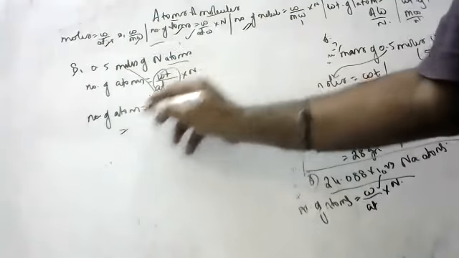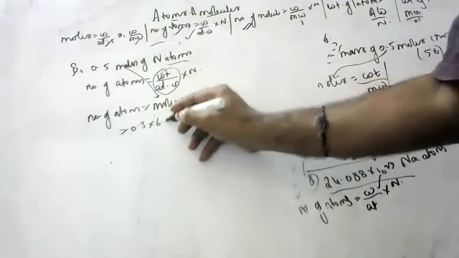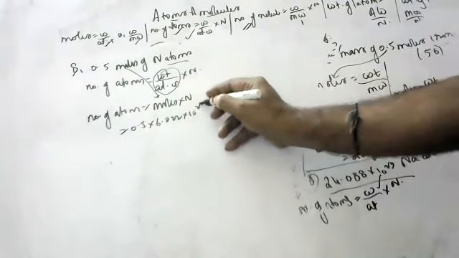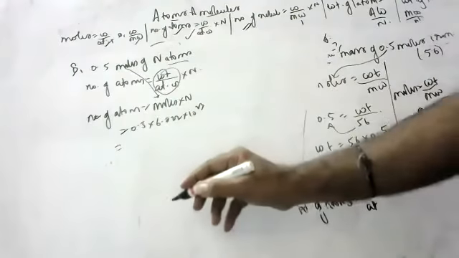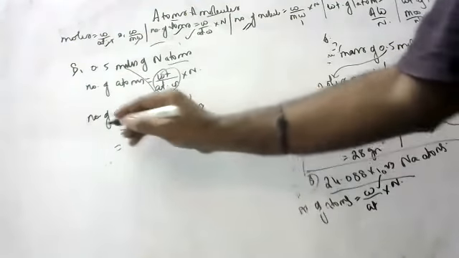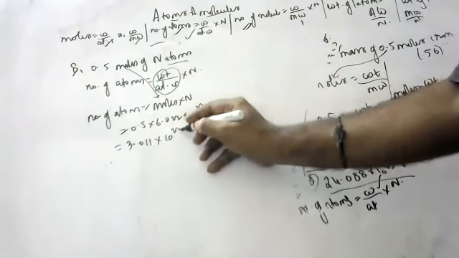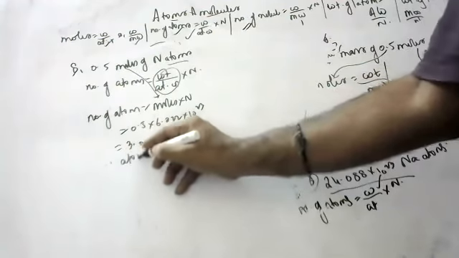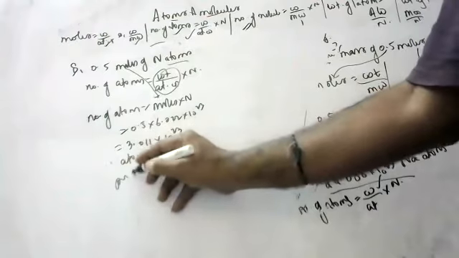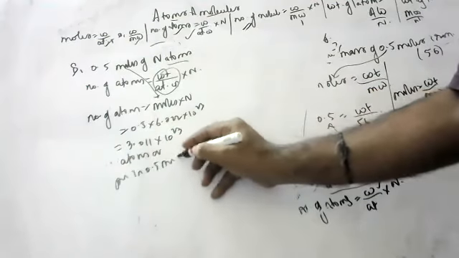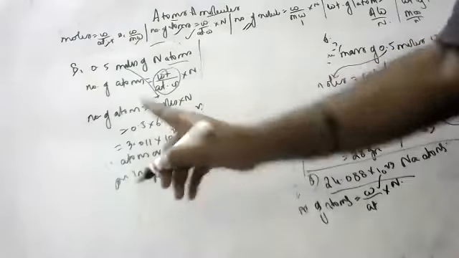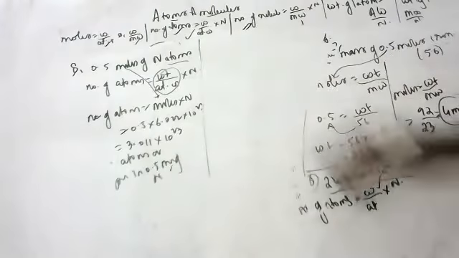Moles is already given: 0.5 into 6.022 into 10 to the power of 23. So 3.011 into 10 to the power of 23 atoms are present in 0.5 moles of nitrogen.